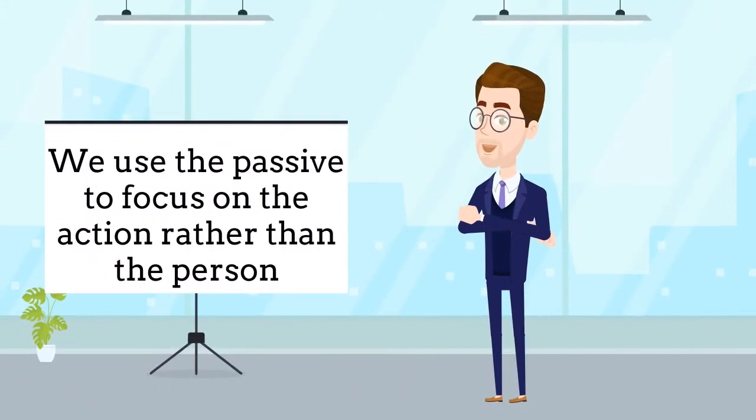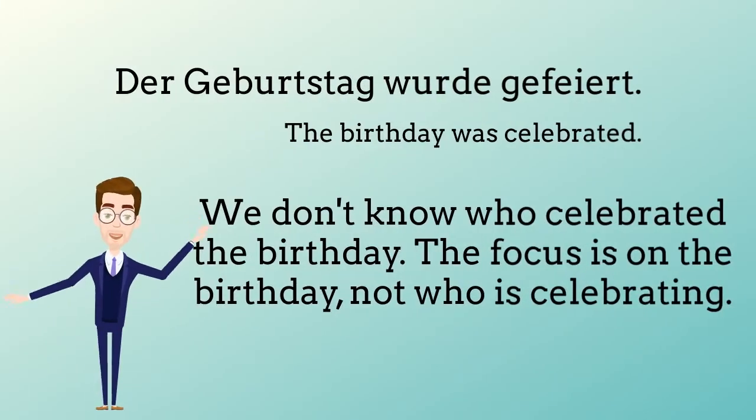We use the passive when we don't know who did the action, or it's just not important who did it. We want to focus on what was actually happening. It's also a really good way to mix up your writing and your speaking, and will look good when you're doing your GCSEs. Let's take a look at this sentence.